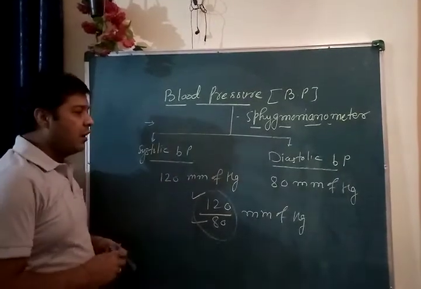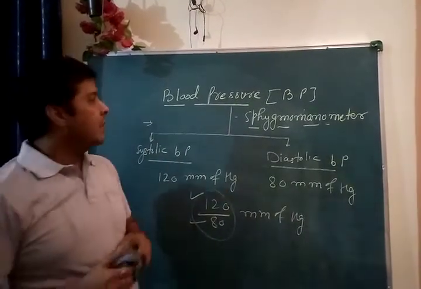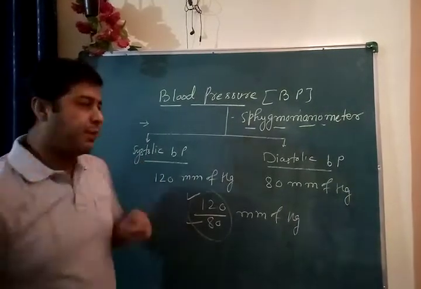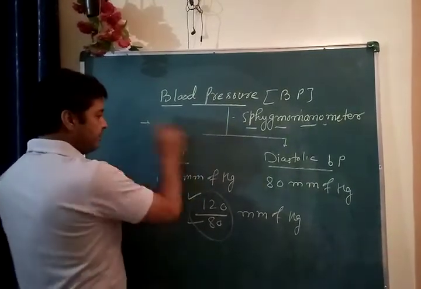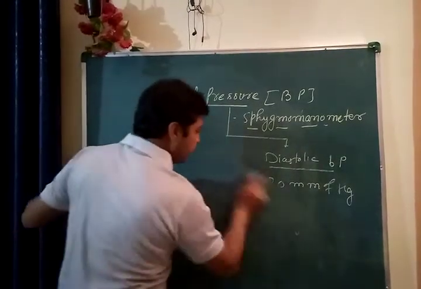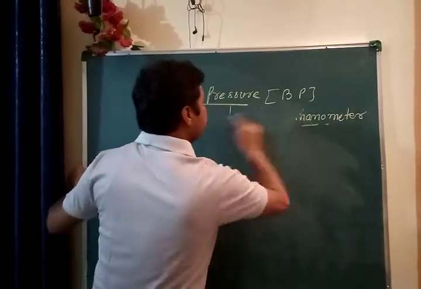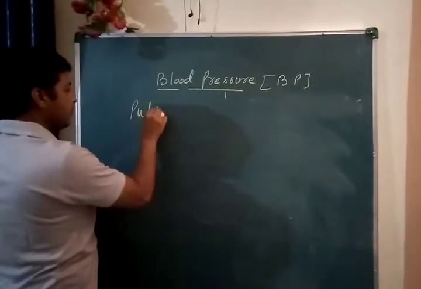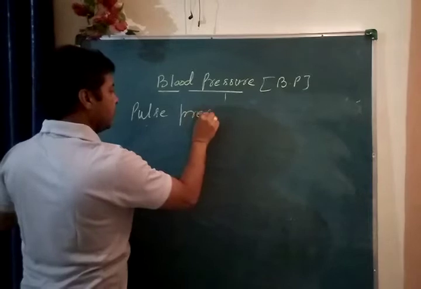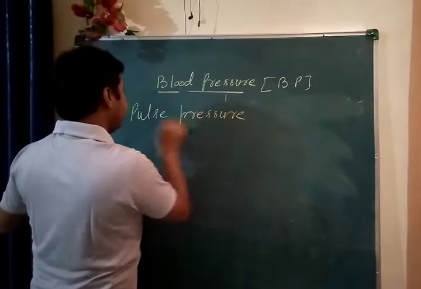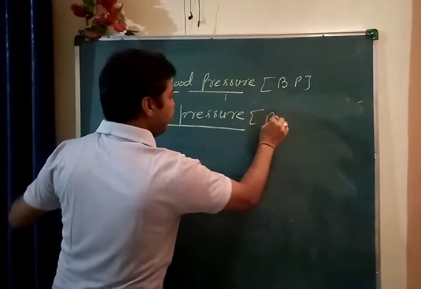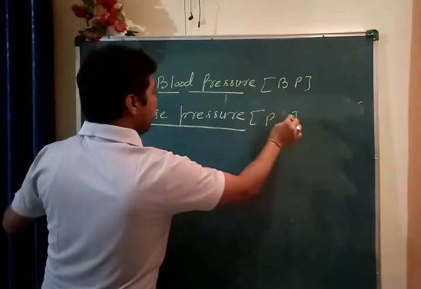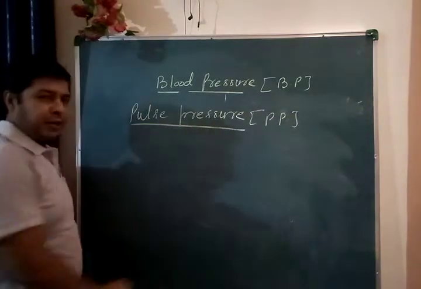So we try to know about blood pressure. Apart from that, we have another term, that is pulse pressure. We'll study here about pulse pressure. In short we say PP, pulse pressure.